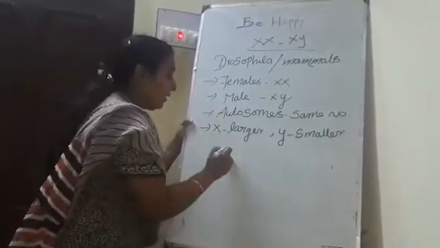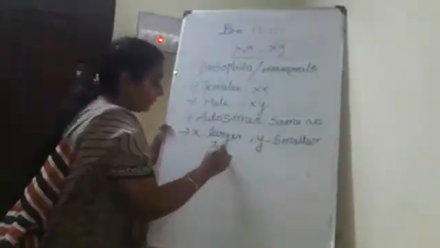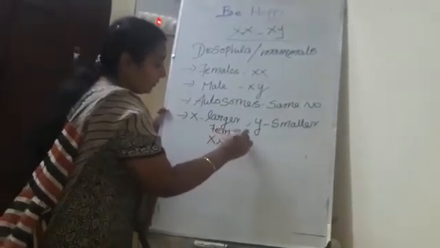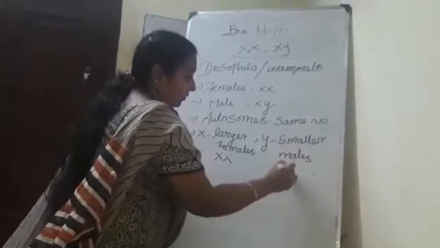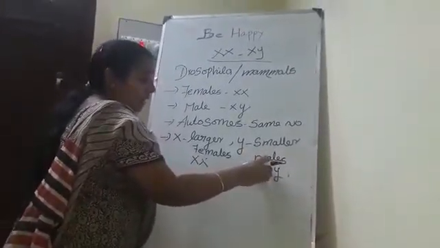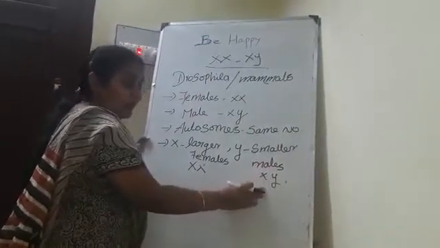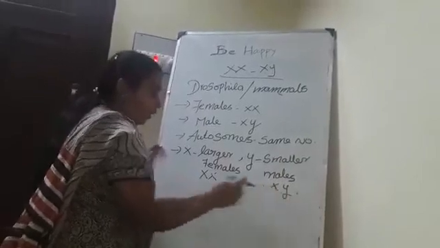When the cross occurs, what will happen? Here females, here males. In XY, 50% of the characters are carried with the help of X chromosomes and the other 50% with the help of Y chromosomes.